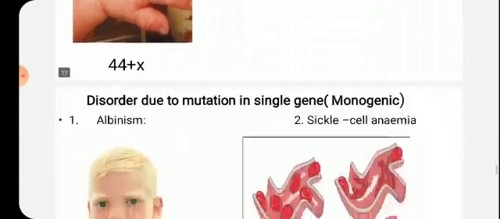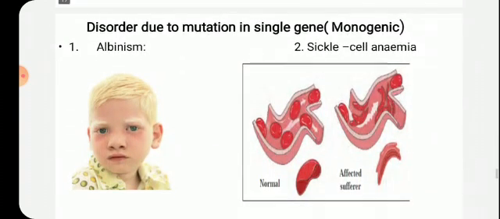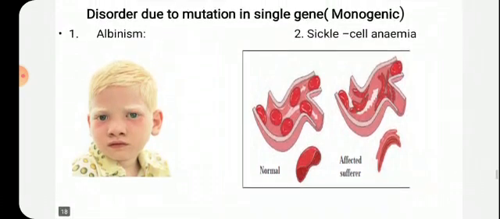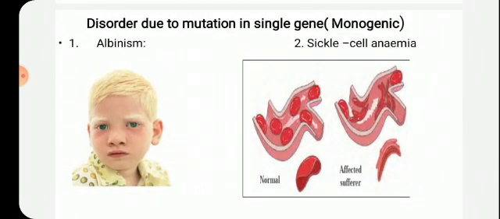Now next is the disorder due to mutation in a single gene. I told you that mutation means change in the structure of the gene. Okay. So that change in the structure of a gene may occur in one gene only, that is called monogenic, while the mutation can be seen in many genes, and that is called polygenic.